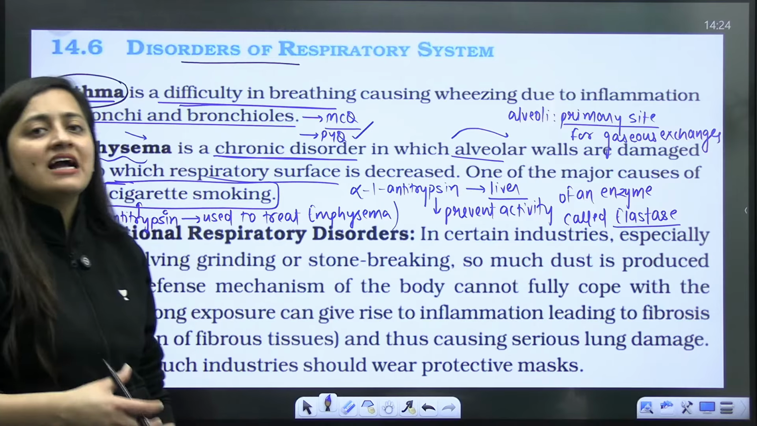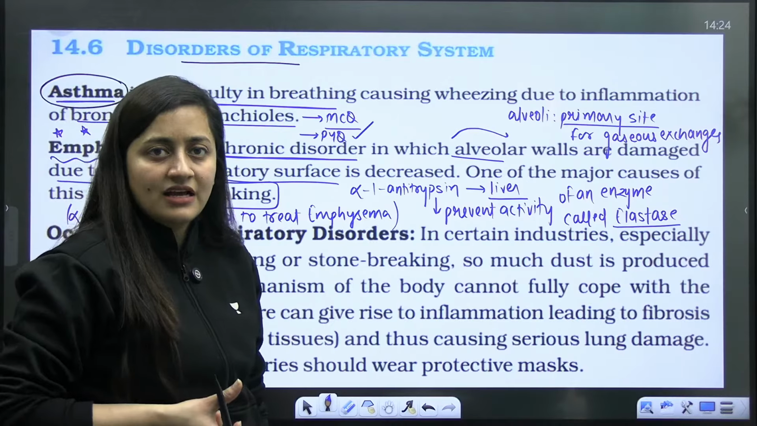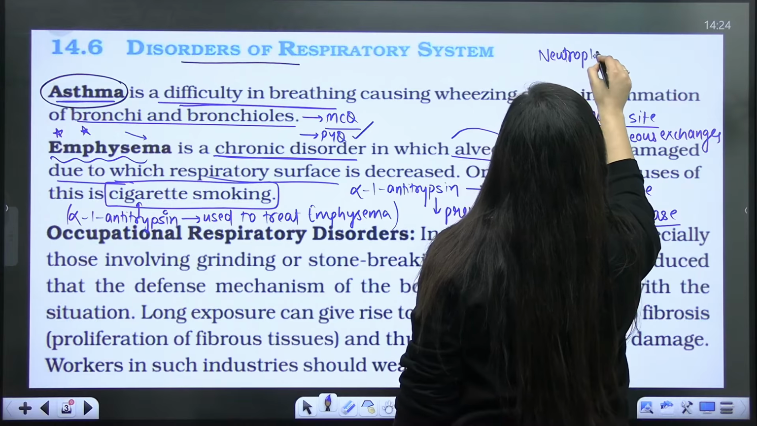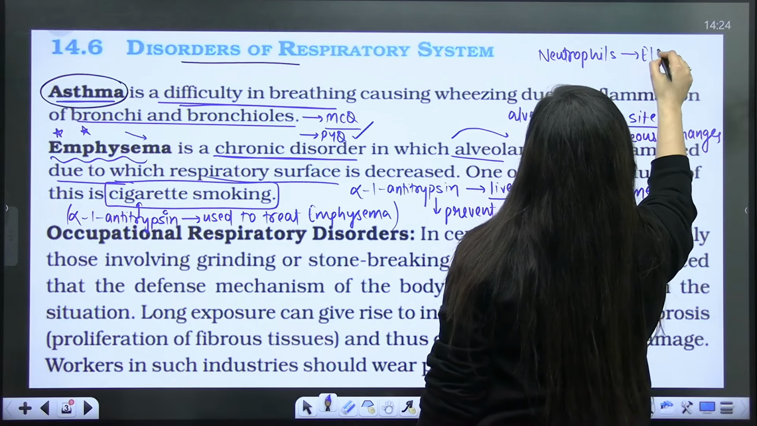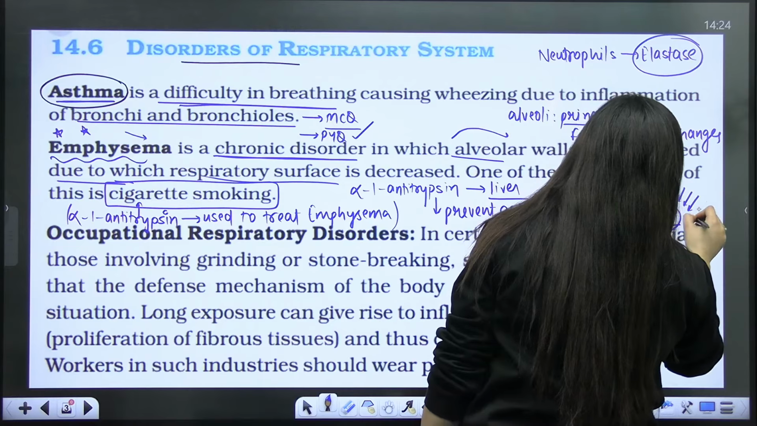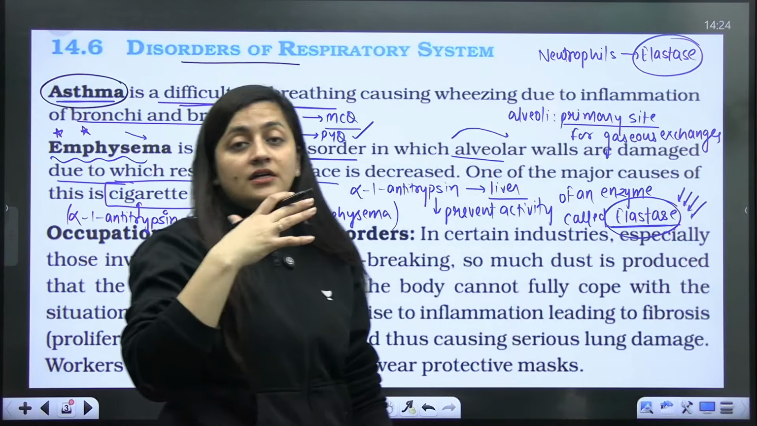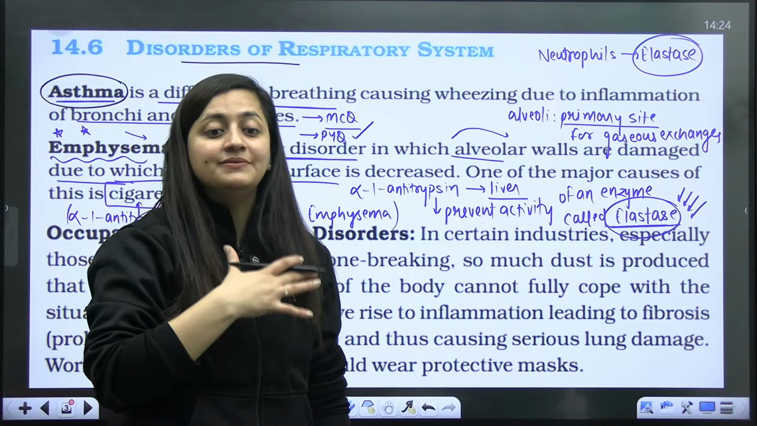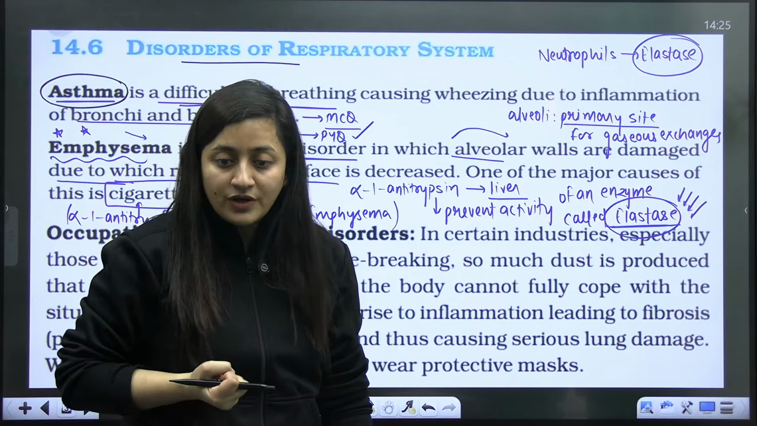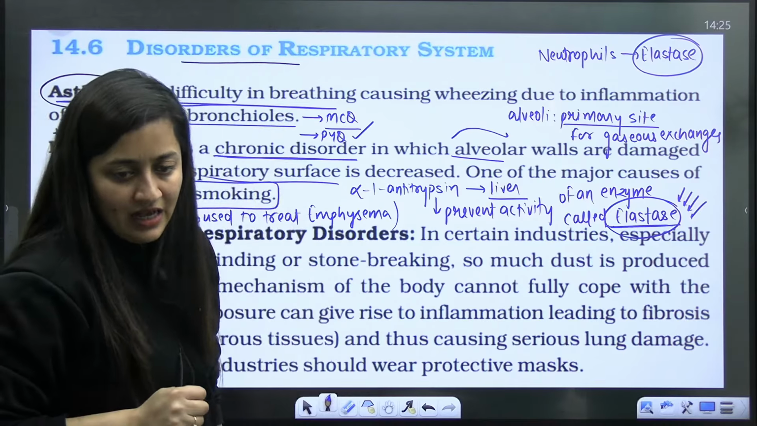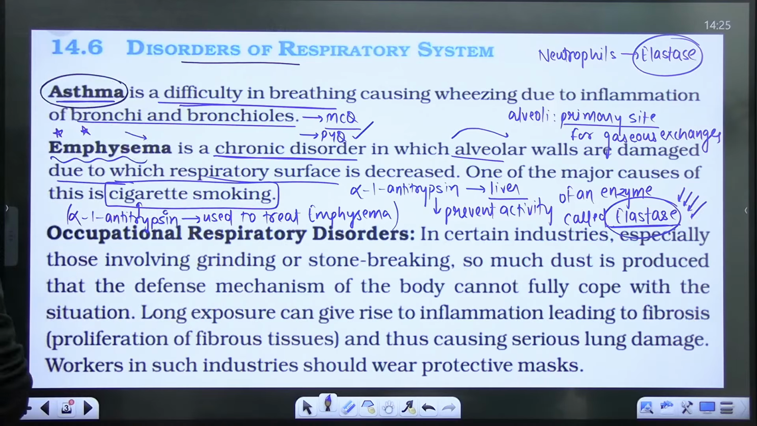Elastase is actually released by the neutrophils which are there in the lungs, right? The neutrophils make the elastase. This elastase is the one which will basically break the elastic tissue in the lungs. So if its activity is stopped, then the elasticity in the lungs will be maintained, and the exchange of gases will occur properly. So alpha-1 antitrypsin is used to treat this particular disease. Is that clear?